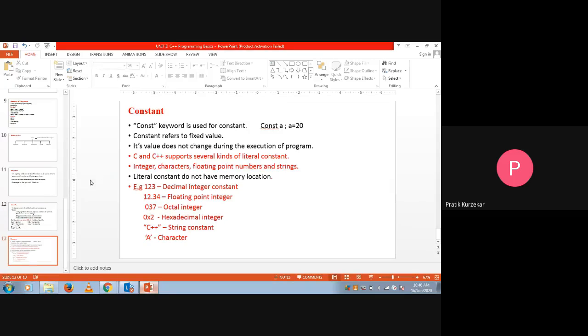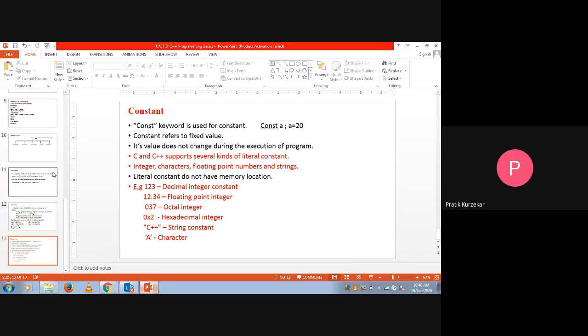And the last point that we have seen is constant. For the token constant, we are going to use const as a keyword, and constant refers to a fixed value. That means if we assign a value to a particular variable, the value of that variable is not going to change throughout the program. During the execution of the program, its value is not going to change.